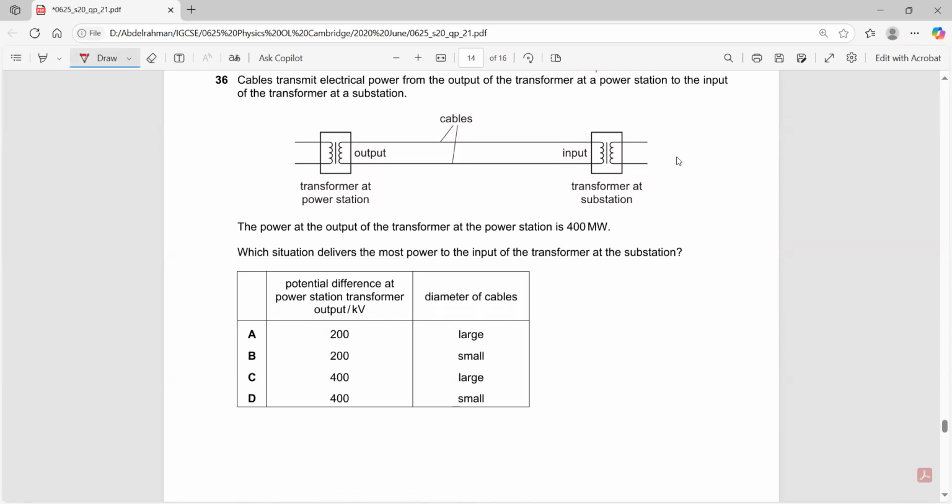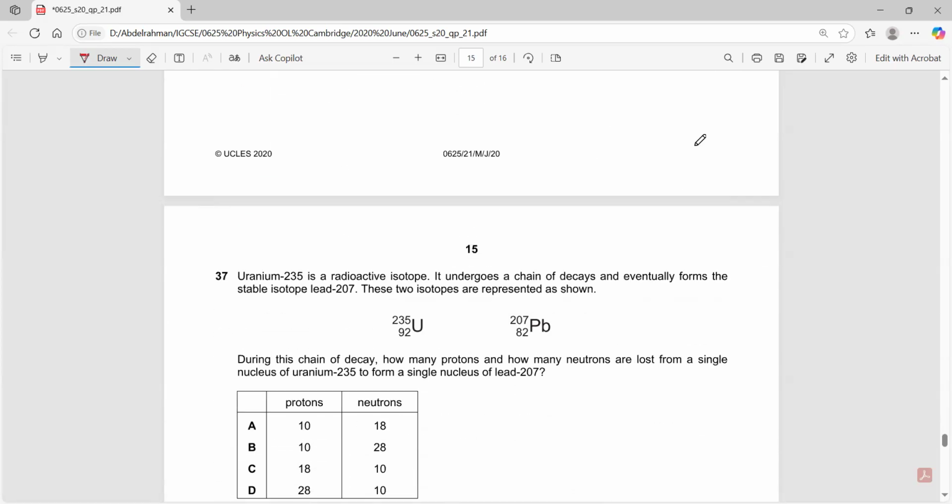Cables transmit electrical power from a power station to a substation. Which situation delivers the most power to the input of the transformer at the substation? What should I do to the voltage? I should increase the voltage. What should I do to the diameter of the cables? I should increase them as well. So we need large diameters and we need large voltages.